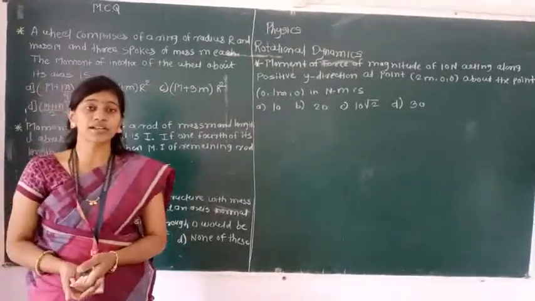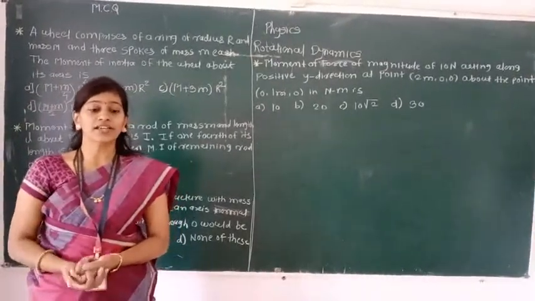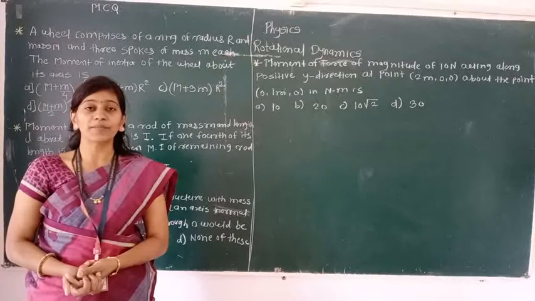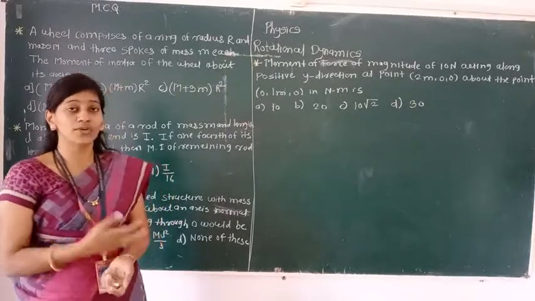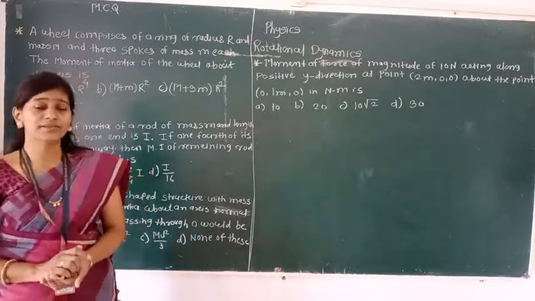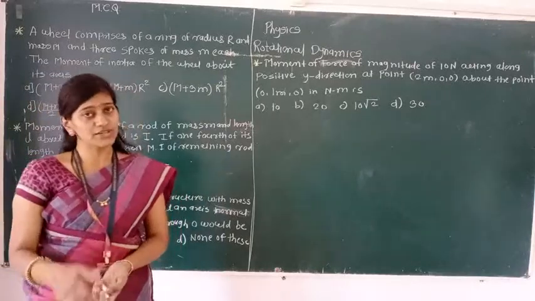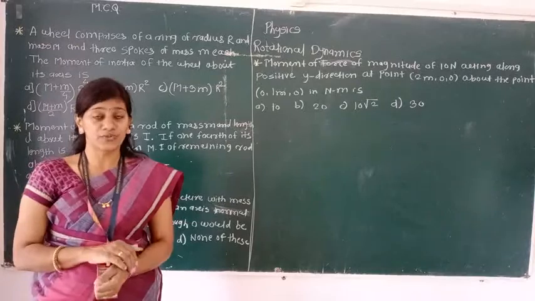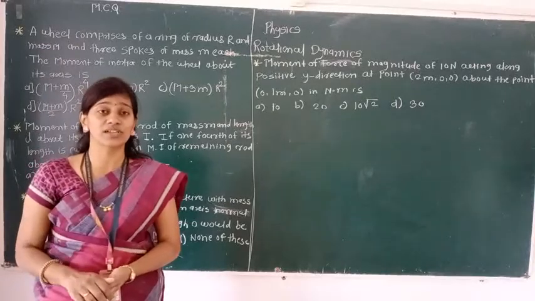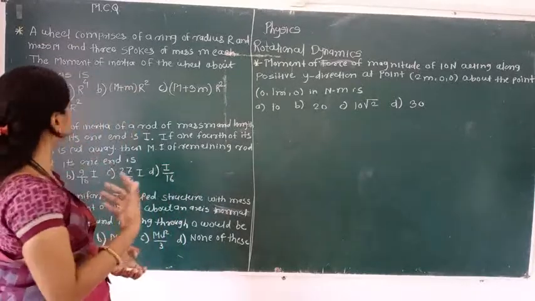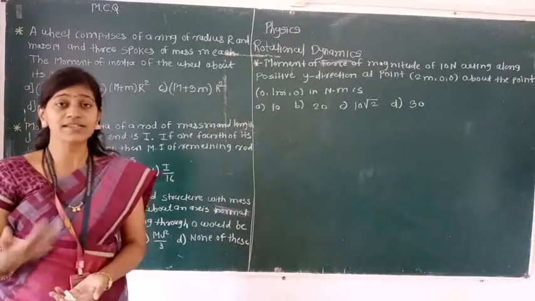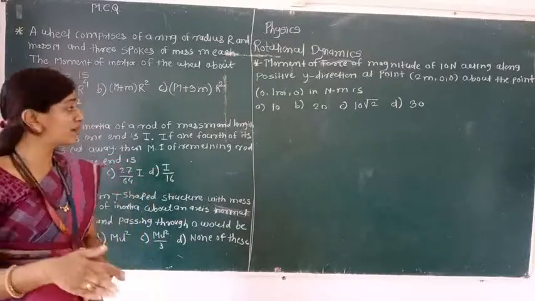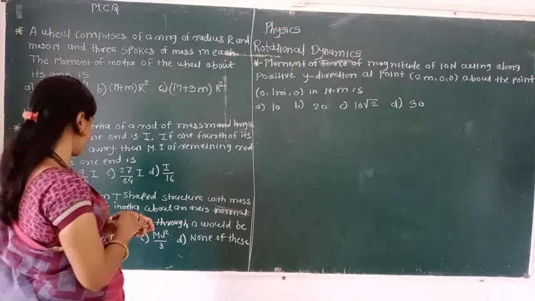Already we started rotational dynamics. In that, we completed the theoretical part. Afterward, we completed the MCQs from the textbook numericals. The MCQs related to circular motion we completed, and in the last lecture I said we started the MCQs of rotational dynamics. The numbering is not given by me. You can see how many MCQs are completed one by one. Let me move toward the next MCQ.